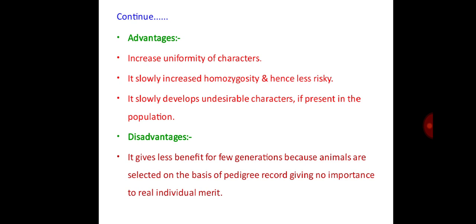In advantages, there is an increase in uniformity of characters. It slowly increases homozygosity and hence is less risky. It slowly eliminates undesirable characters if present in the population. The disadvantage: it gives less benefit for a few generations because animals are selected on the basis of pedigree record, giving no importance to real individual merit.